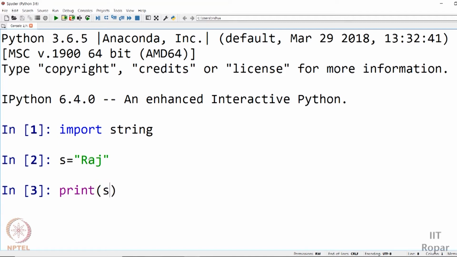See, S dot lower is the functionality. You have this functionality S dot lower. If I print, see, I'm getting the name in all small letters. The same if I want it for all caps, what I'll do is print S dot, as you would have guessed, it's upper. The capital letters are technically called uppercase characters. So we'll use the functionality upper.